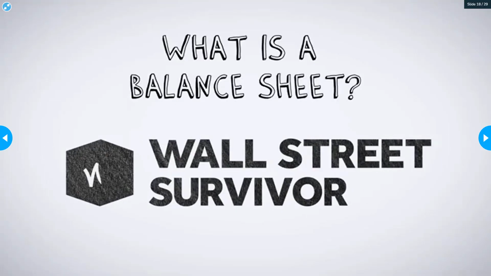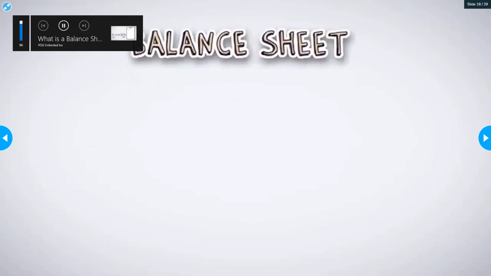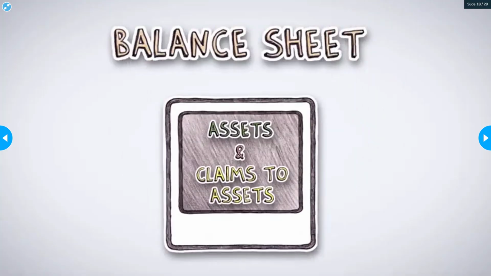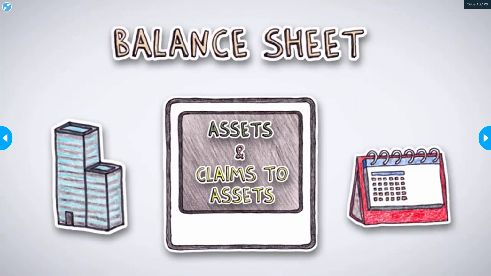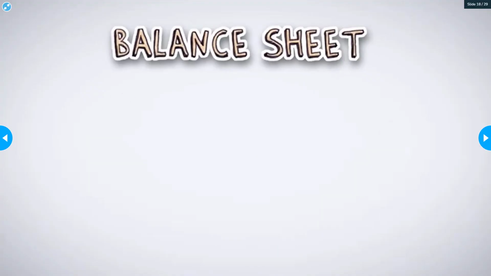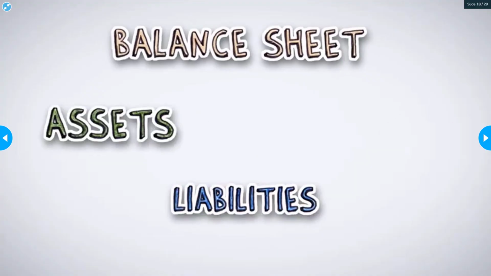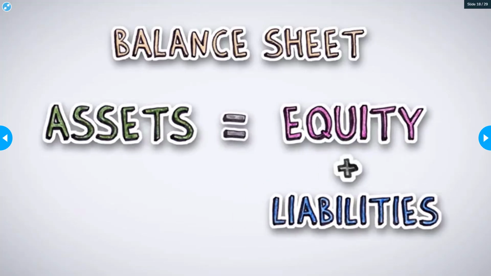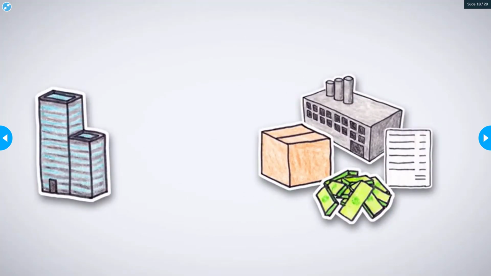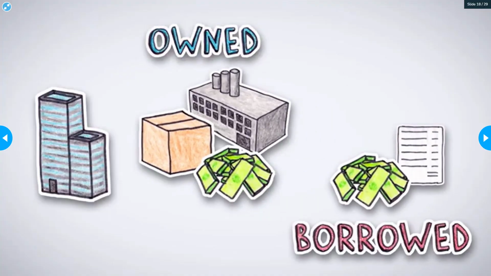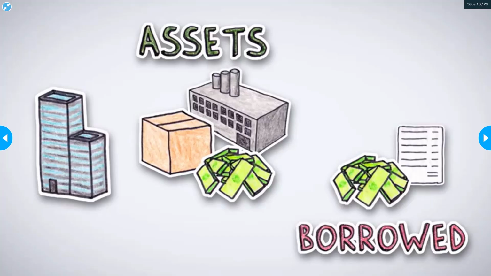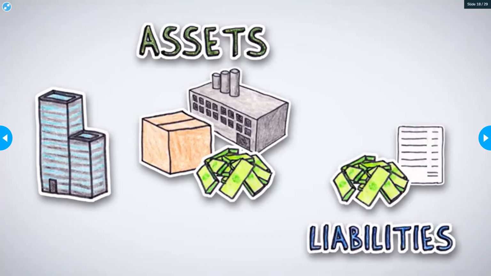Presented by WallStreetSurvivor.com. A balance sheet is a snapshot of all the assets and claims to assets a company has at a given point of time. A balance sheet has 3 sections: assets, liabilities, and equity, which must always be in balance. Here's why. Every company has a number of resources, some owned and some borrowed. Resources that are owned are considered assets. Resources borrowed are considered liabilities.